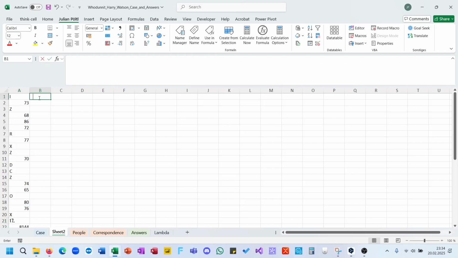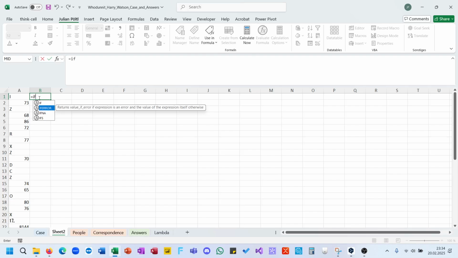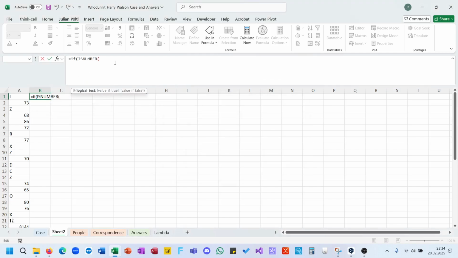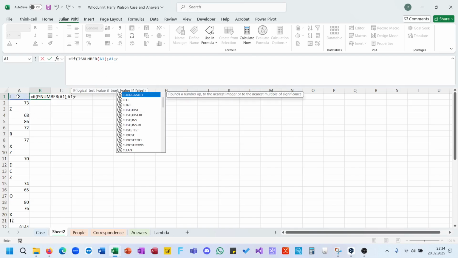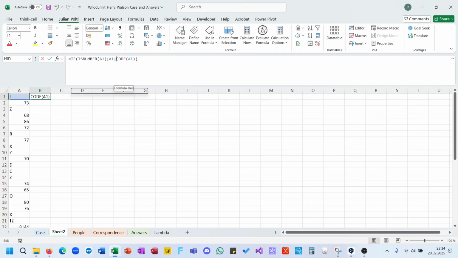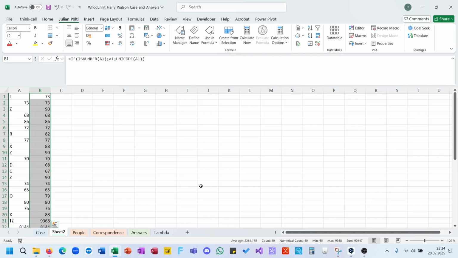So equals if is number, I thought I have a lambda for this. If this is a number, then this, otherwise code of this Unicode, because later it will get high, and now I can use here those shortcuts.